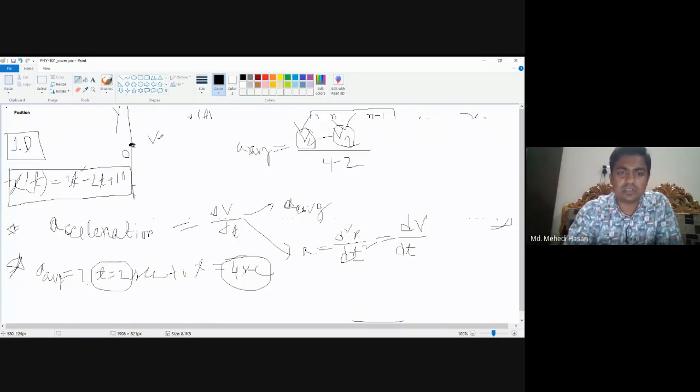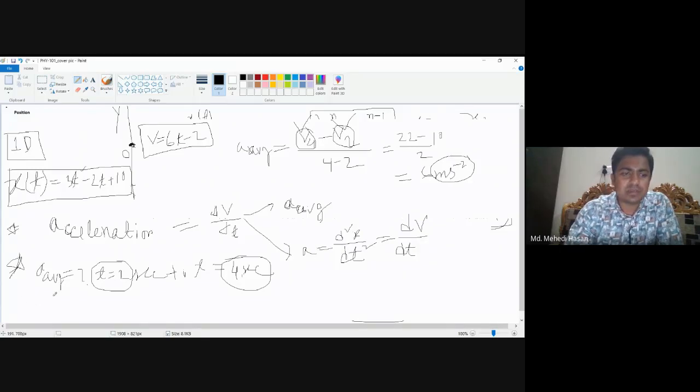So v was like that, 6t minus 2. Now if we put the value of t here, for 4 it is 22, minus for 2 it is 10, divided by 2. So it's 6 meter per second square, and the unit of acceleration is meter per second square.